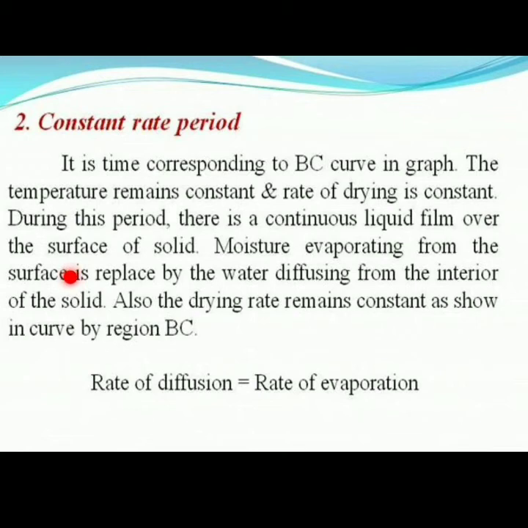So the rate of diffusion is equal to the rate of evaporation. The moisture content at the end of the constant rate, that is point C, is referred to as the critical moisture content.